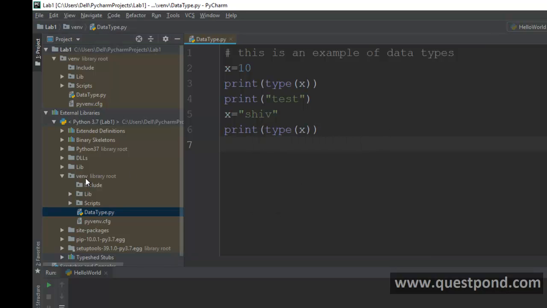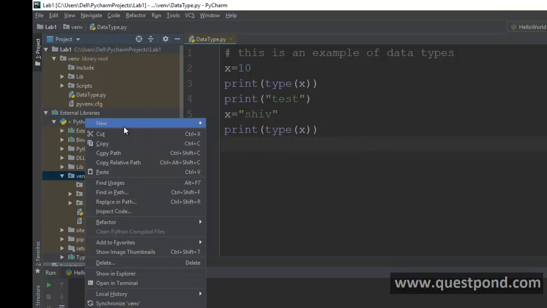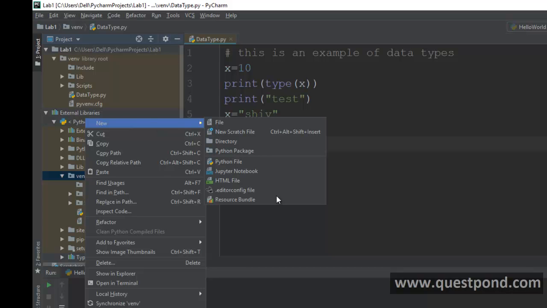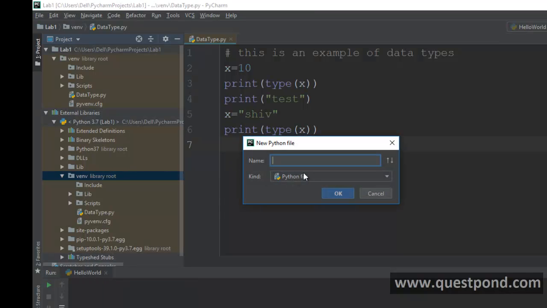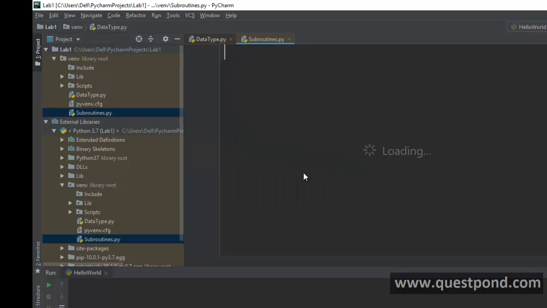Now let us try to add a new Python file, and let us see how we can create a function in Python. So let's say I want to create a function in Python. Let's call this subroutines.py, right? Now let us say we want to define a subroutine or a function in Python.